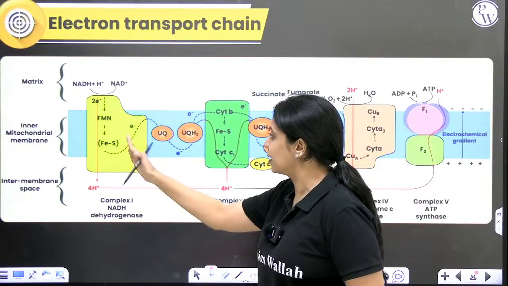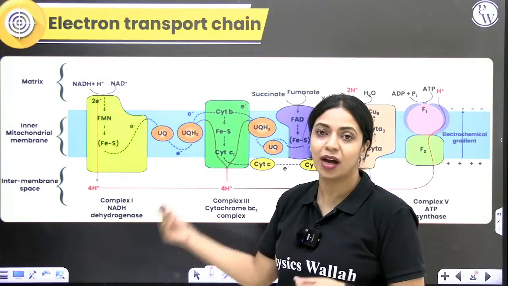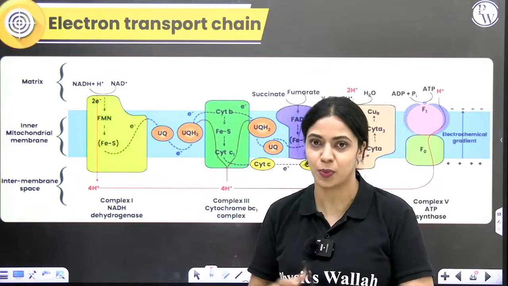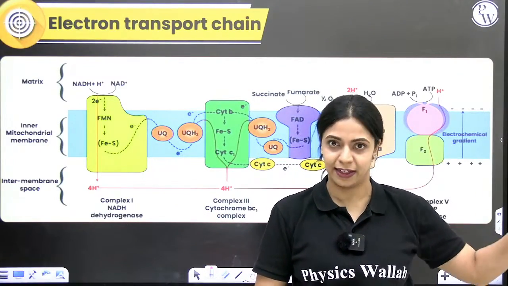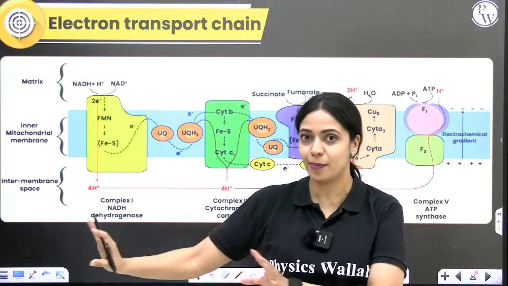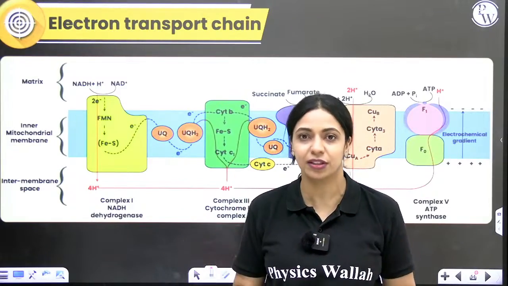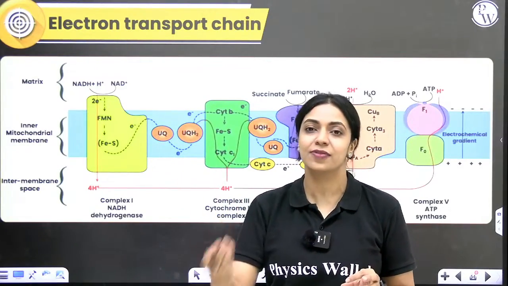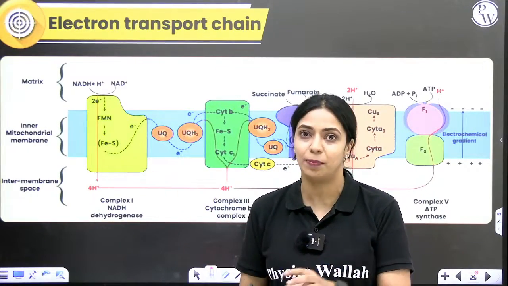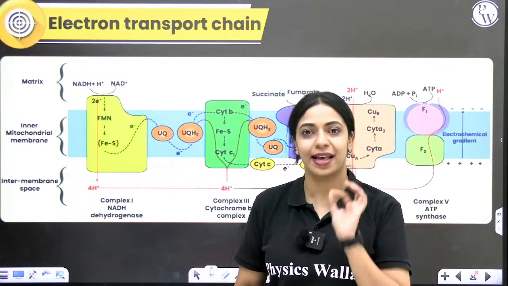But as you can see clearly, there is a distance between complex 1 and complex 3. You can't just play catch like that with electrons, right? So there has to be something that picks up this electron from complex 1 and goes and gives it to complex 3. In order to do that, that molecule has to be mobile. It should be able to move from one place to another. Complex 1 and complex 3 are stationary. They cannot move within the membrane. But an electron has to be transferred from complex 1 to complex 3. There should be some delivery partner that picks it up from one place and gives it to the other, like our Dunzo and Swiggy, right? So for that, ubiquinone is helpful.